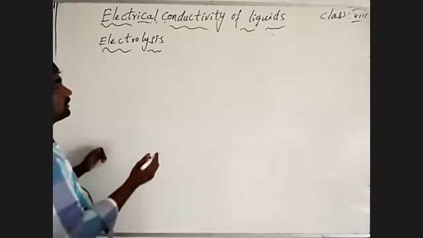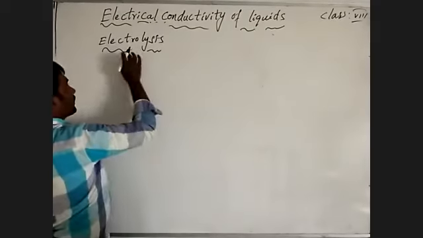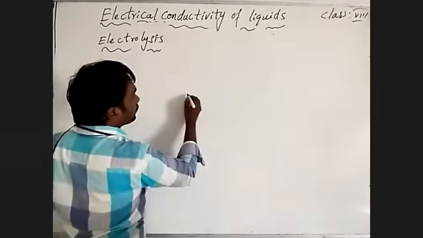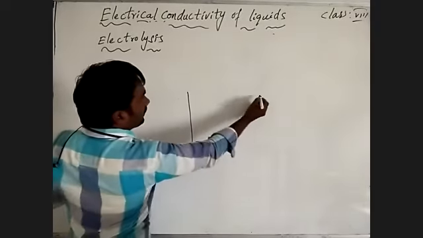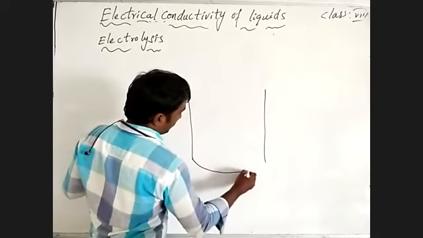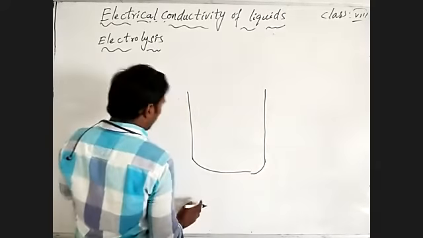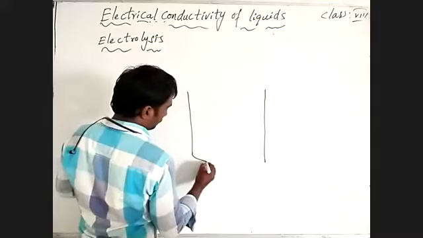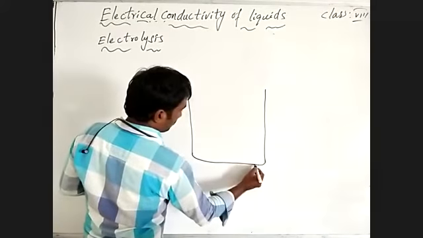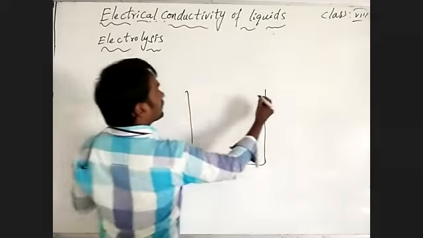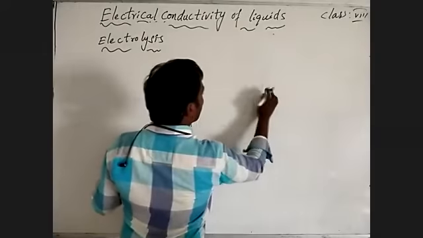Let's talk about how to do the electrolysis process. Electrolysis we can call a decomposition reaction. To do that decomposition reaction, we are using a transparent and insulated beaker.